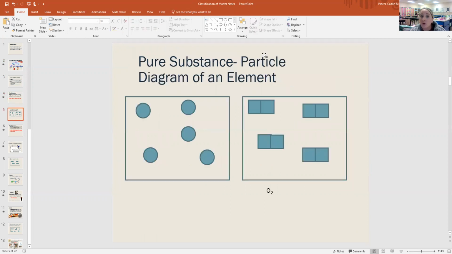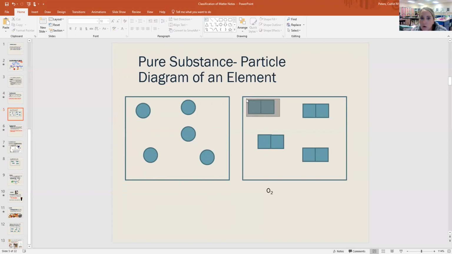And so if we were to look at a particle diagram, it's a diagram showing the atomic level, what they look like. We would see that in an element, it's all the same shape, all the same thing in a sample. So this picture on the right, they're all just circles in there, individual circles. That would be considered an element. The box on the right could be an example of oxygen.